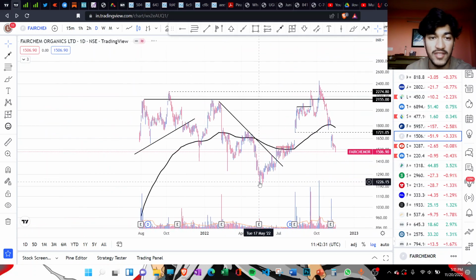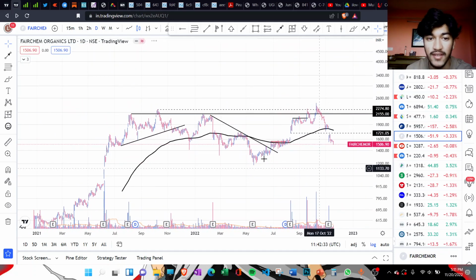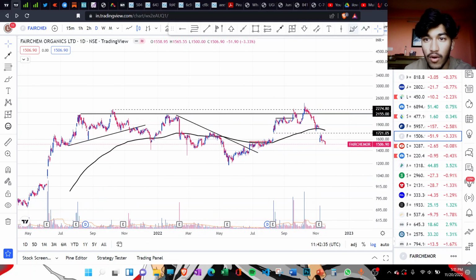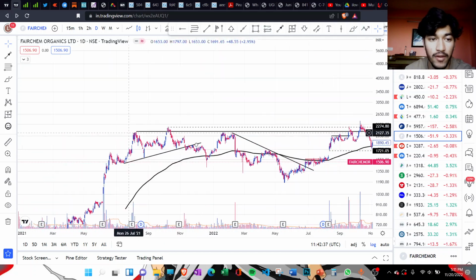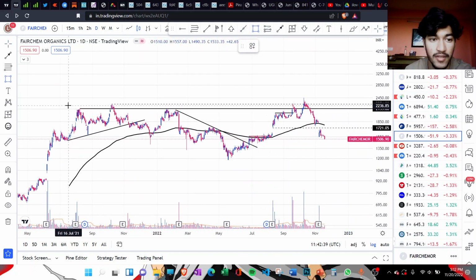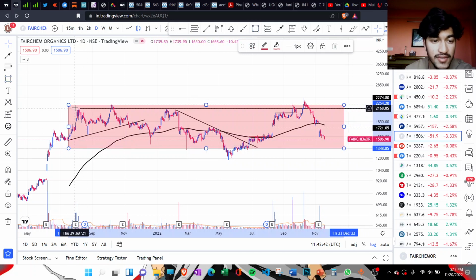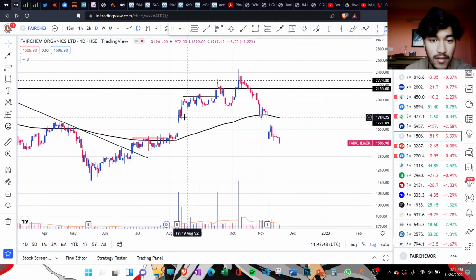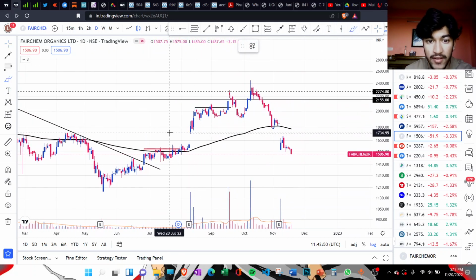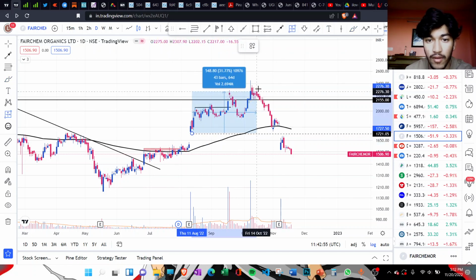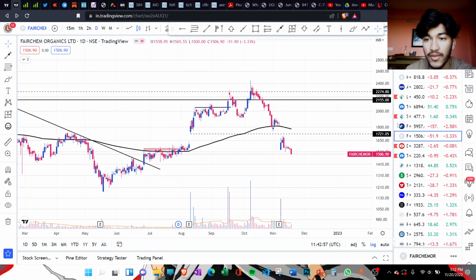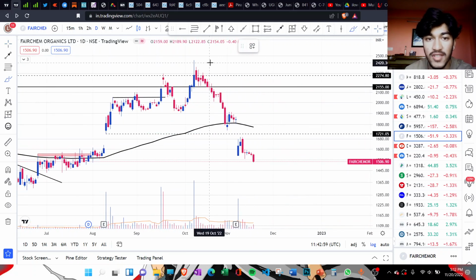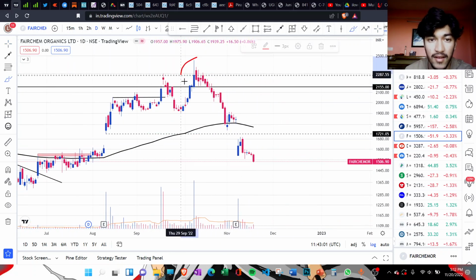And another similar stock that we have is Fairchem Organics. The stock has been in a broad consolidation. If you look here, since July 2021, and again this time there was a strong earnings gap up here. Let me mark this level. There was a strong earnings gap up here, and the stock moved around 20, 30, 34% from that level and tried to cross its previous all-time high level.